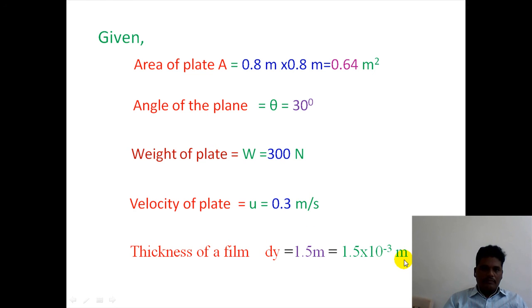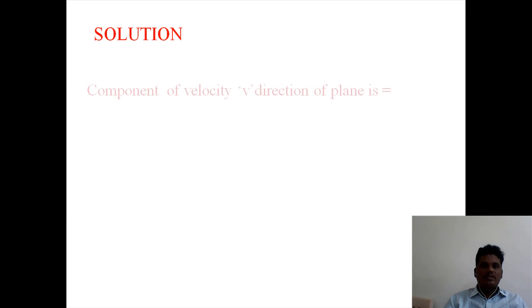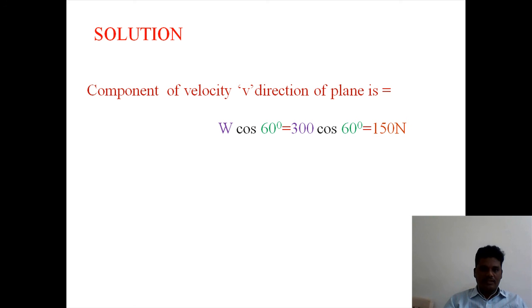Solution. Component of weight in the direction of plane is W cos 60. Theta is 30 degrees. It is W cos of 90 minus theta.